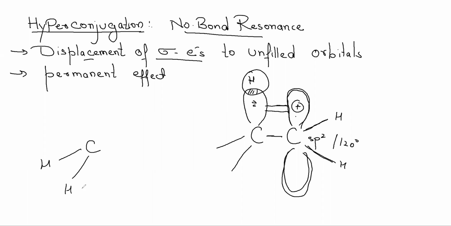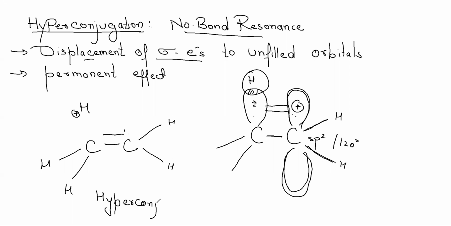Here is an H, here is an H, there is a carbon, it is having two substituents. Now it has a positive charge and an unhybridized p orbital. So sigma electrons from this particular bond get migrated towards this unhybridized p orbital. They form a sort of double bond, not a complete double bond, but electrons get migrated towards here, and in turn our hydrogen is now carrying the positive charge. So a new form is generated. This is a hyperconjugative form. This is known as the hyperconjugative form.